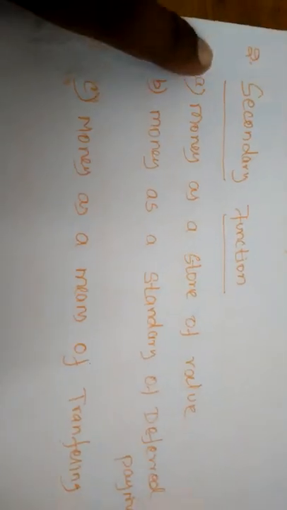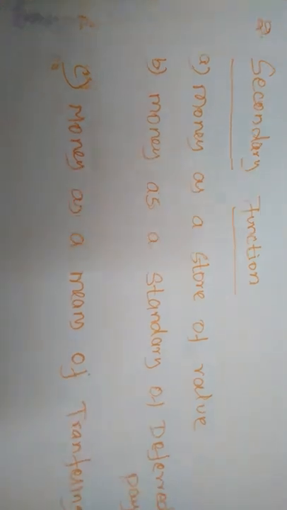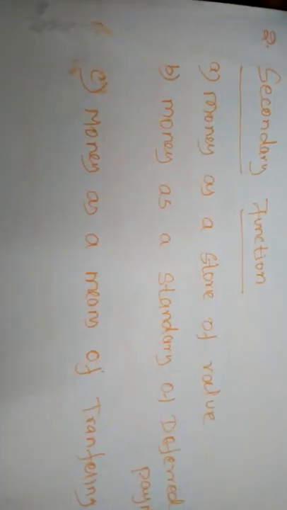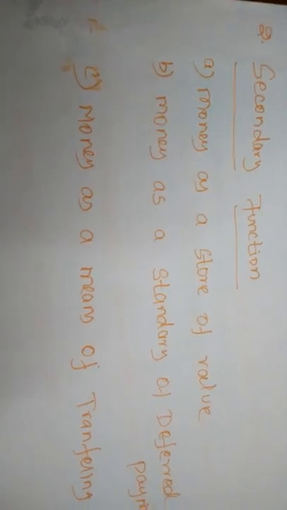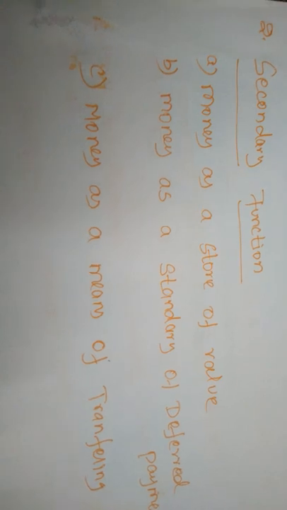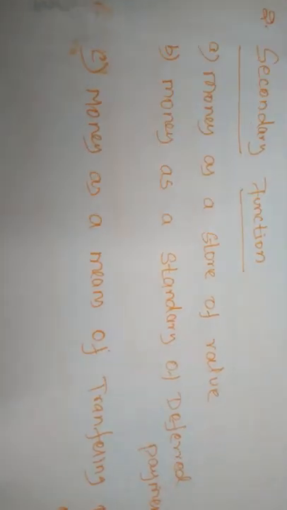Next, the secondary functions. In the secondary function, money acts as a store of value. Store of value means, I told you, I remember. All people want to store some of the value of commodities. But if there is no money, how can we store the value of commodities?